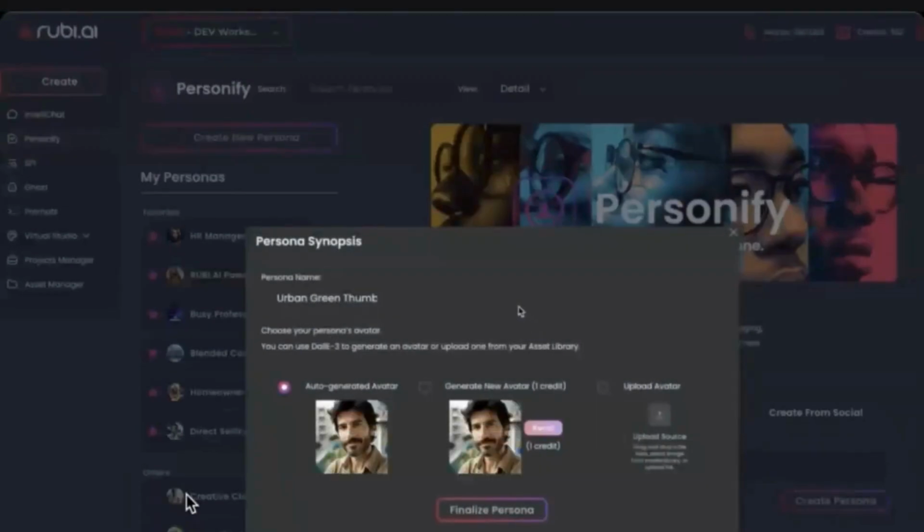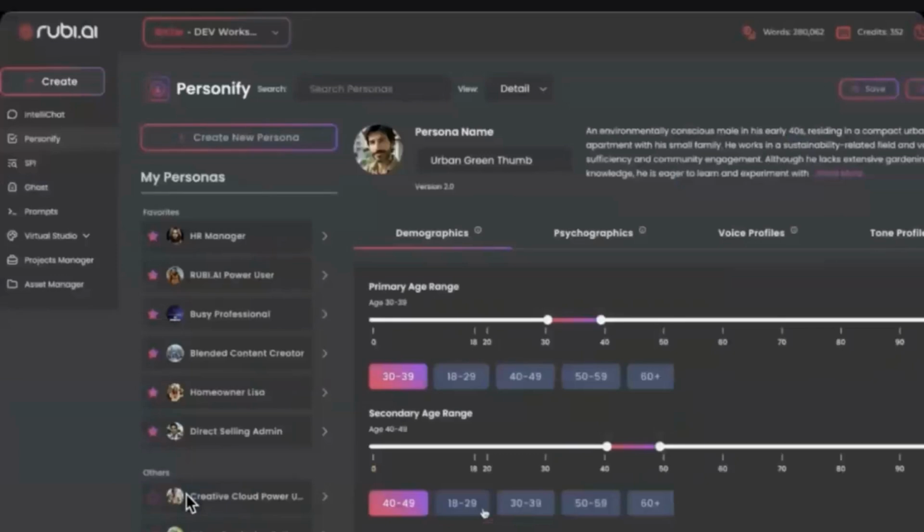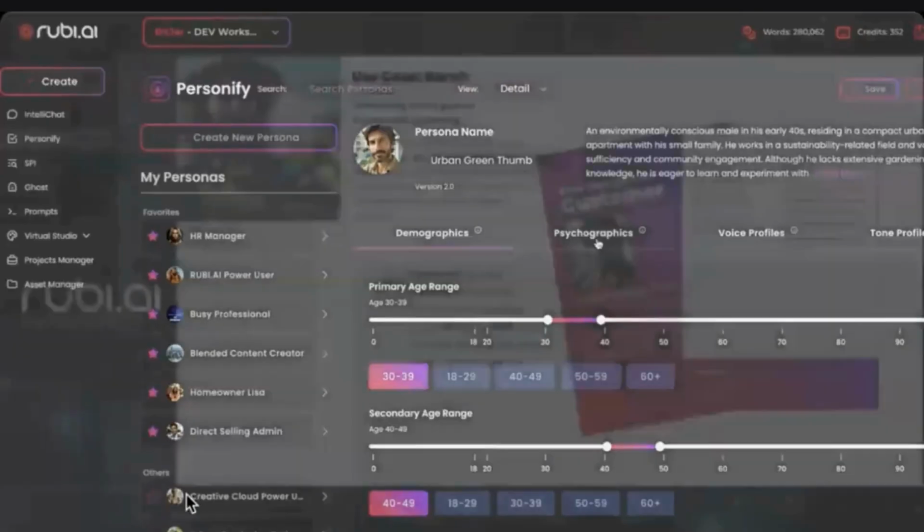Once you've done that, you actually have the whole persona, and you can go in and tailor that even further if you understand a little bit more where you want it to go. All of this is available, all driven by AI. And if you don't know anything about marketing, you don't ever have to worry about learning all this stuff about marketing because Personify has done that for you.